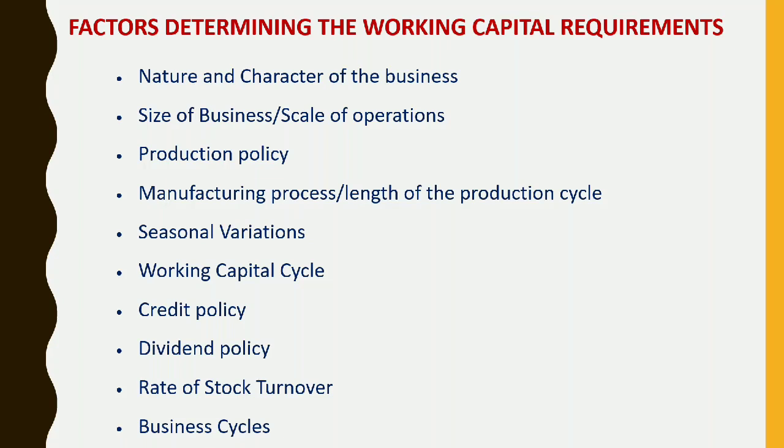Next comes the seasonal variations. In certain industries, raw material is not available throughout the year. So they have to buy raw materials in bulk during the season to ensure uninterrupted flow and process them during the entire year. A huge amount is thus blocked in the form of material inventories during such seasons, which gives rise to more working capital requirement. Generally, during the busy season, the firm requires larger working capital than in the slack season. So generally in busy seasons, we need more working capital, and during slack season, you need less working capital.